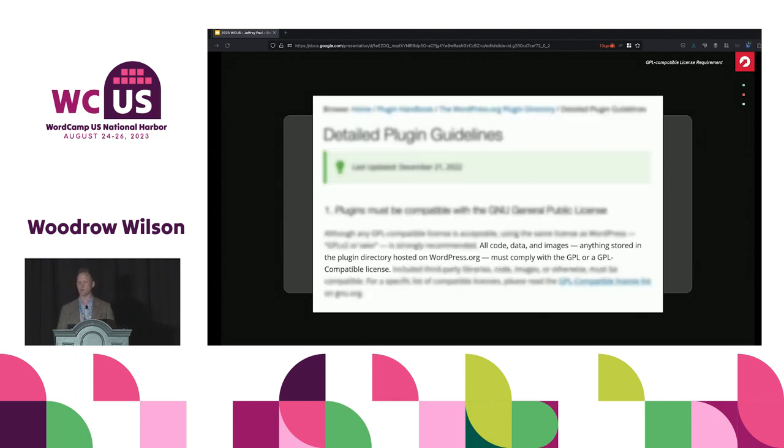Digging in a little deeper, that means not just the code, right? That means images and fonts: are those GPL compatible? And dependencies, right? If you're bundling something with your plugin, that also needs to be GPL compatible.